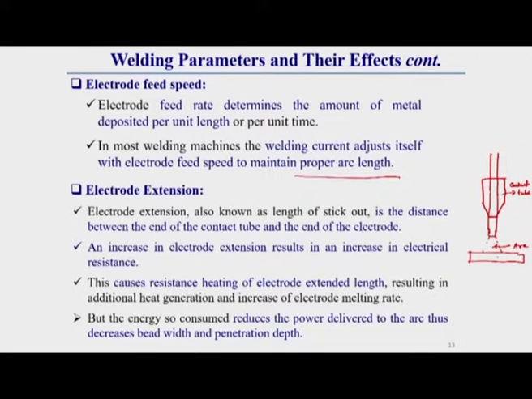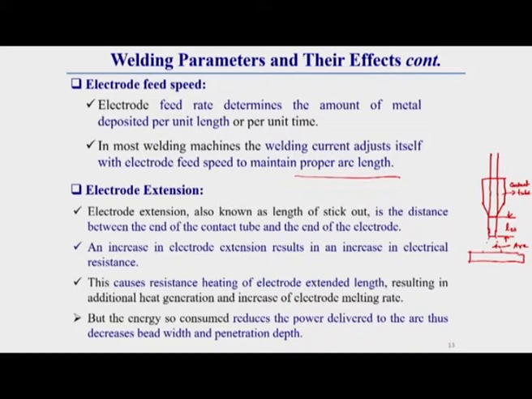That means from electrode tip to workpiece, whatever gap is there, that is called the arc gap, where the arc is created. And from the contact tube tip to the arc, whatever length of electrode extends out, that is called length of stick out, LSO, that we can write.